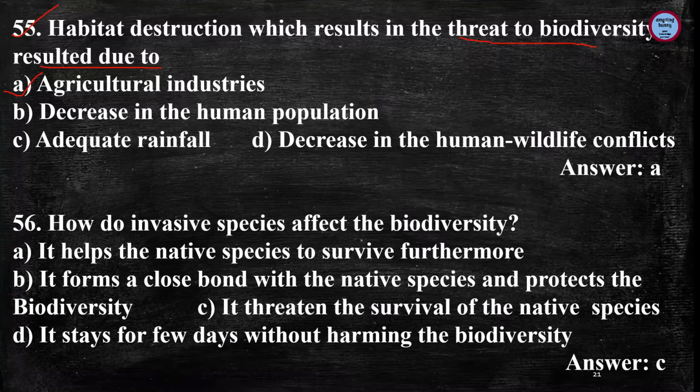Next question is, how do invasive species affect biodiversity? And the answer is it threatens the survival of the native species. Invasive species are non-native species that invade healthy ecosystems and threaten the survival of the native species, either by attacking them or competing with them for the habitat's resources. So invasive species affect biodiversity because they threaten the survival of the native species. They compete with the native species.